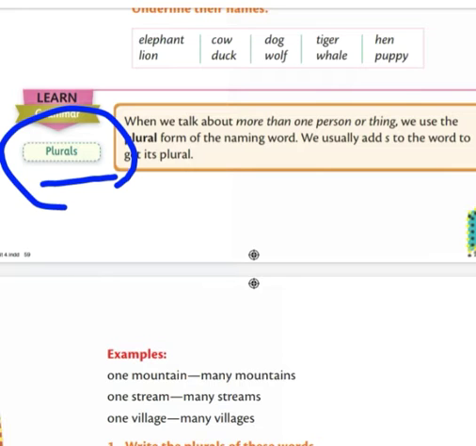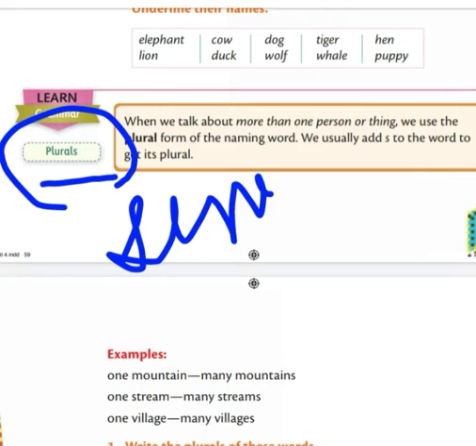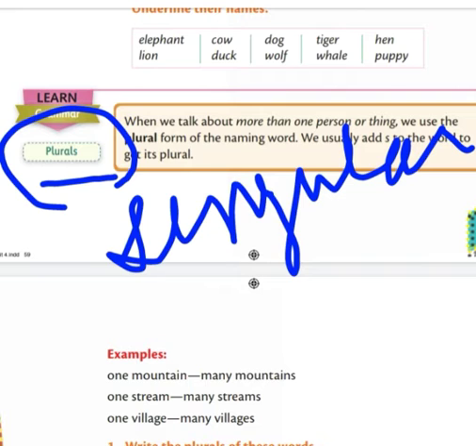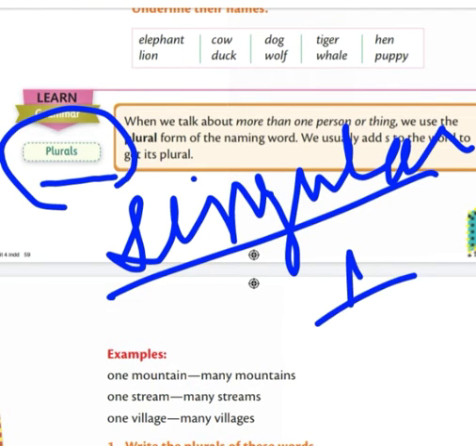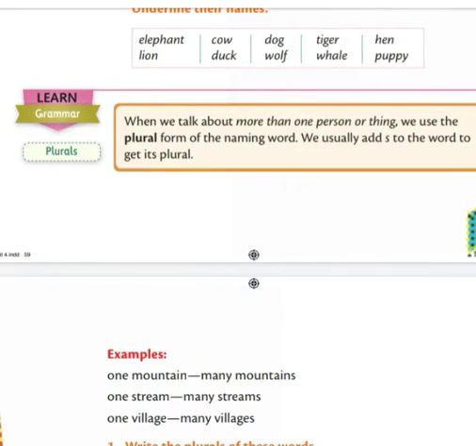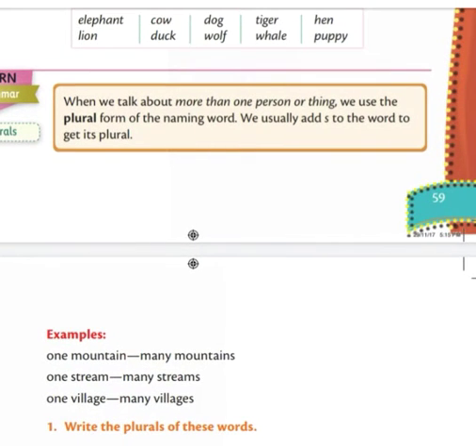Singular, it is singular. Singular means one thing, one noun. And plural means more than one. Got it? So today we are going to learn about plural forms, how we will make plural form. There are many ways of making plural form, but today we will learn one way of how to make plurals.